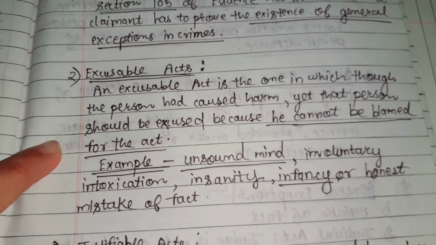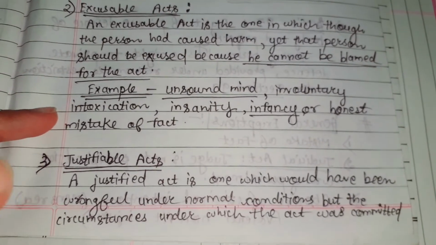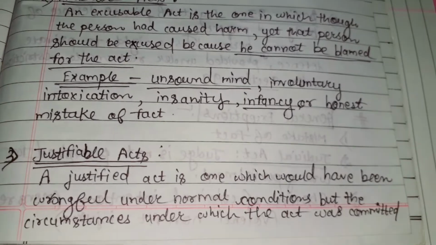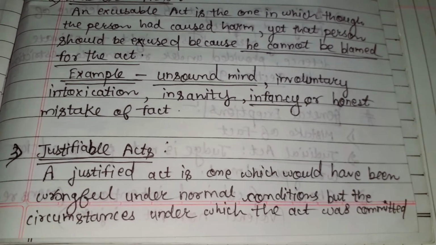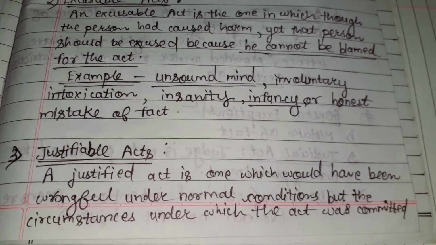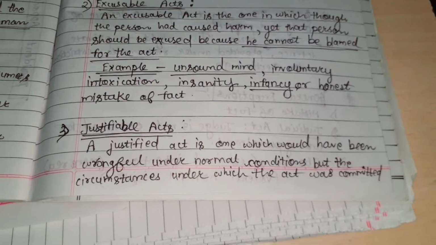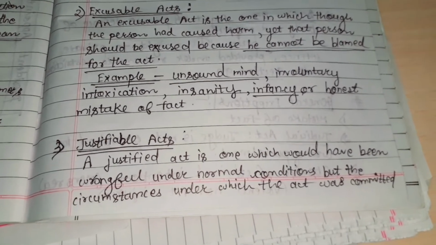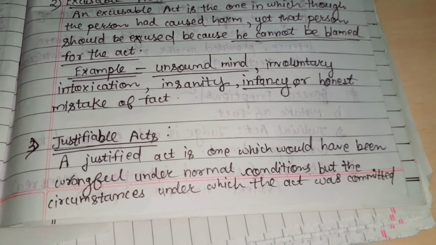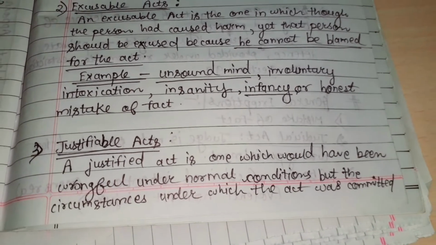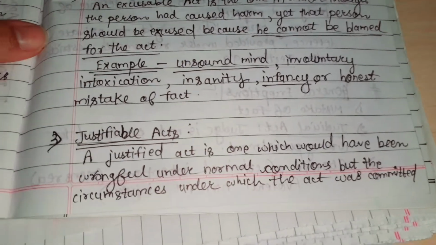That's why it is an excusable act. Third is the justifiable act. A justified act is one which would have been wrongful under normal conditions, but the circumstances under which the act was committed make it tolerable and acceptable. Though the act is wrongful in nature and would be considered a crime in normal conditions, in certain circumstances it will not be considered a crime. That is a justifiable act.